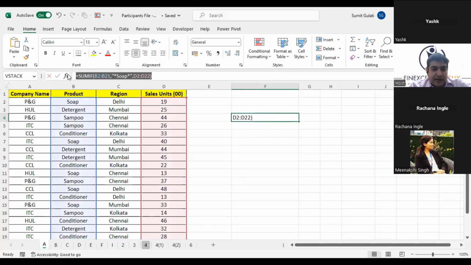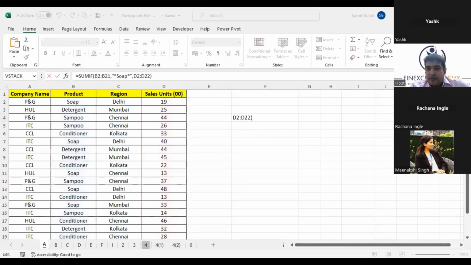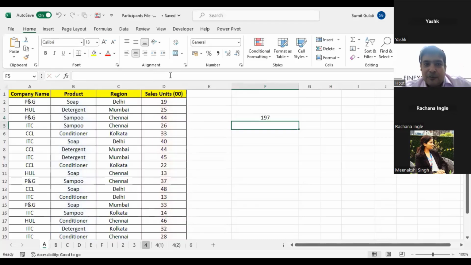Right? Is anybody having any problem in this? I am putting the formula in the chat box also, so you can copy it here and apply it. Just have a look at it, try it. If anyone has any problem, because this is the first formula, I'll wait for you to give me the confirmation that this is done. If you have any issues in this, please do let me know.